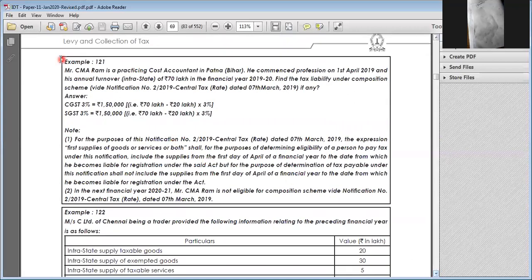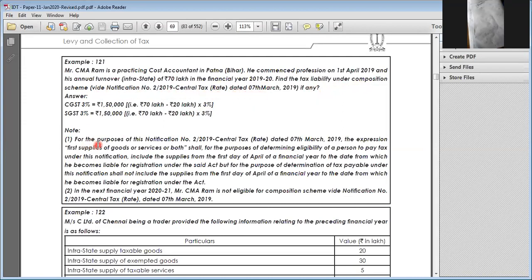Mr. CMA Ram is a practicing cost accountant in Patna, Bihar. He commenced the profession on 1st April 2019 and his annual turnover is 70 lakhs in the financial year 19-20. Find out the tax liability under the composition scheme. First of all, whether he is eligible. Here under the composition scheme, see notification 2/2019.